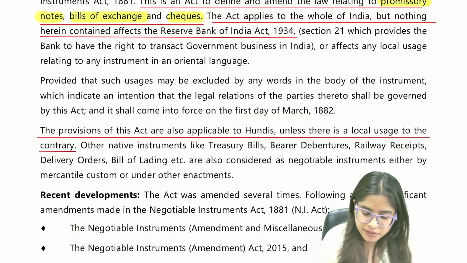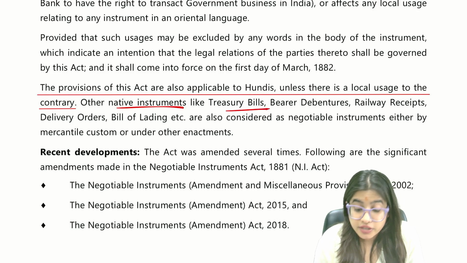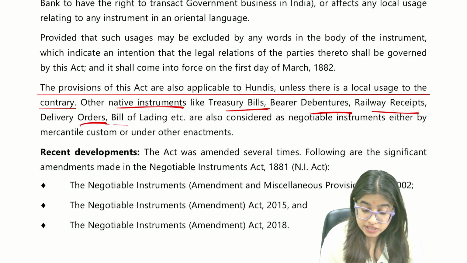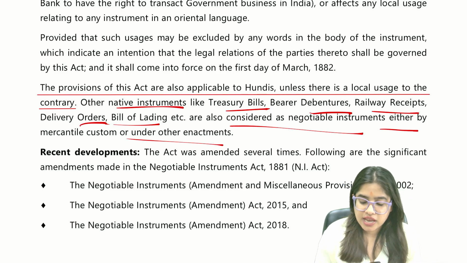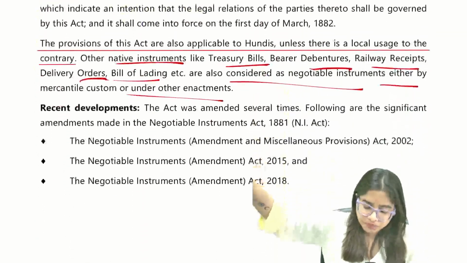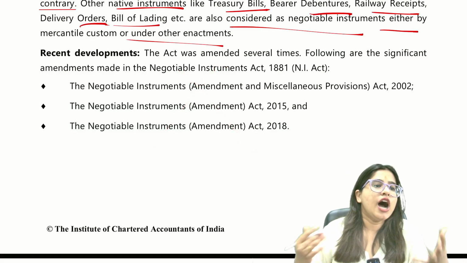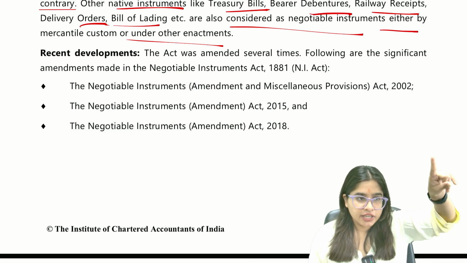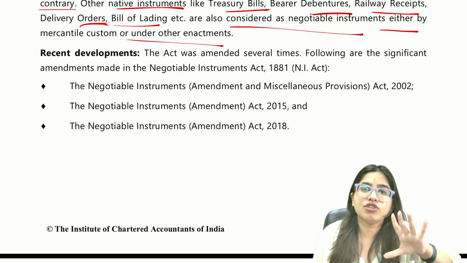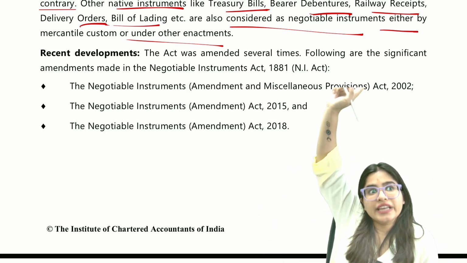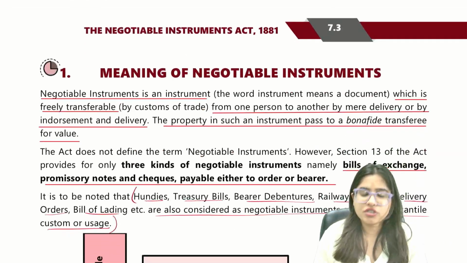As you can see here, there are other negotiable instruments also, like treasury bill, bearer debentures, railway receipt, bills of lading, delivery orders, etc. They are also negotiable instruments, but they are not covered under this act. This act covers only promissory note, bills of exchange, and check. I hope this point is clear to you. What is given here, how many times amendments have come, is not relevant from the examination point of view. After this act came in 1881, amendment acts came in 2002, 2015, and 2018, which means the act made in 1881 has been changed three times. Just for general knowledge.